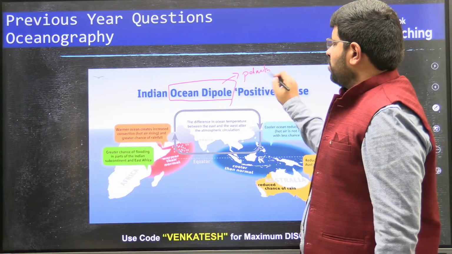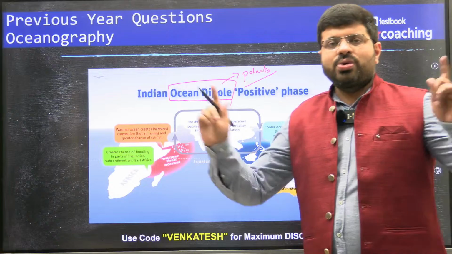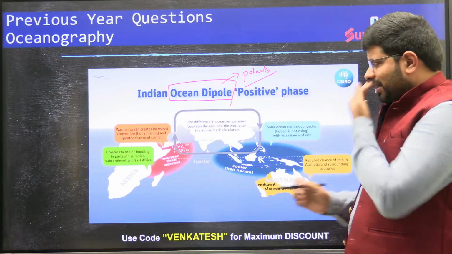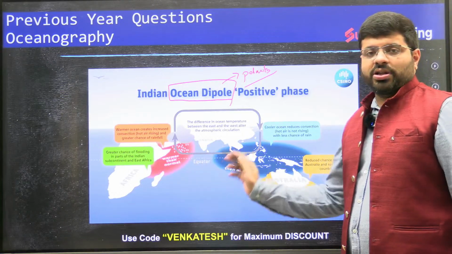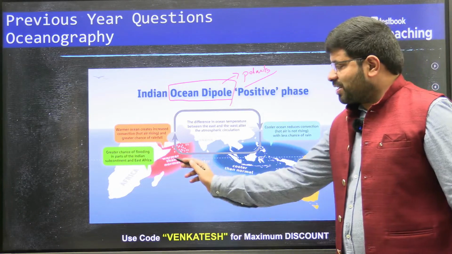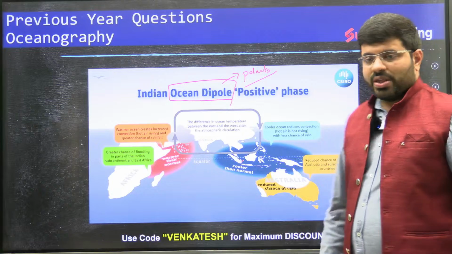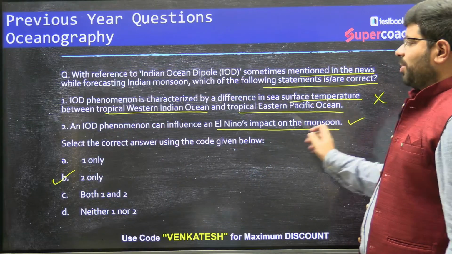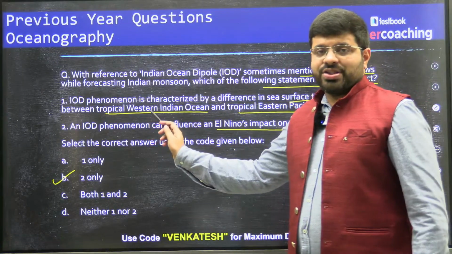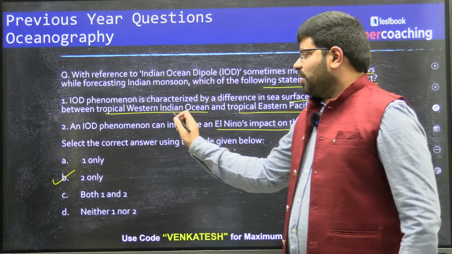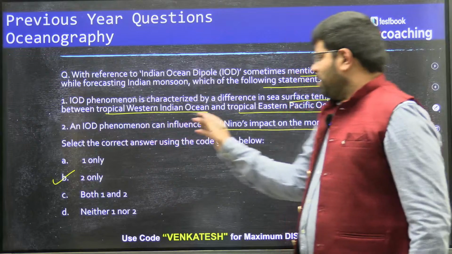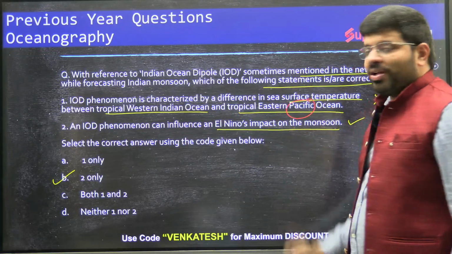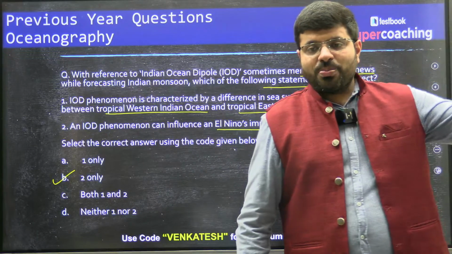So you observe something at two extremes. What is that something? Temperatures. So you observe the temperatures of the oceanic water of the Indian Ocean on the western side and on the eastern side. So it is the polarity on which side? Difference of sea surface temperature between the tropical Western Indian Ocean, that is, this is about Somalia, and Eastern Pacific Ocean. Do you know Eastern Pacific means you are talking about Peru?